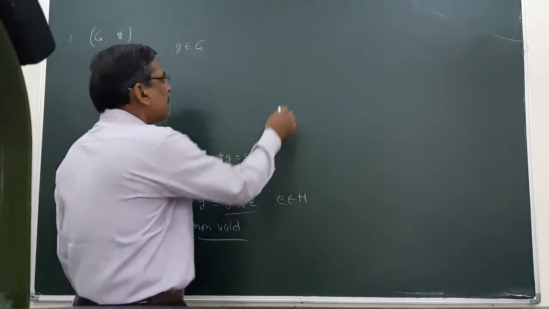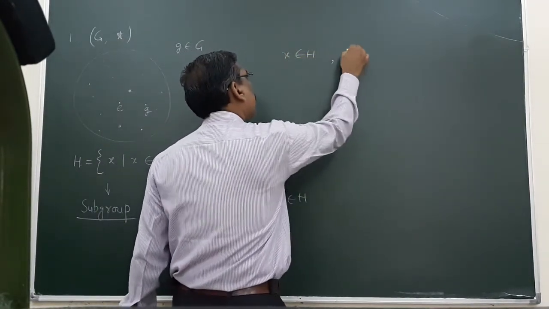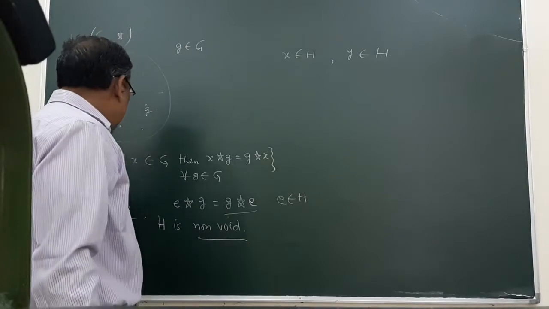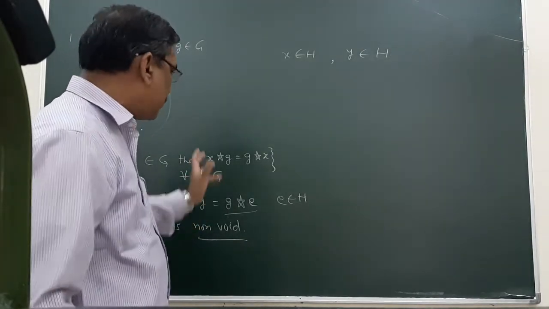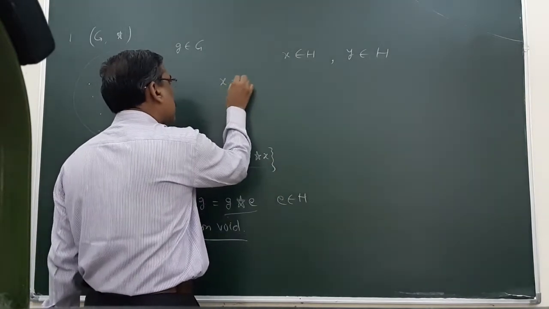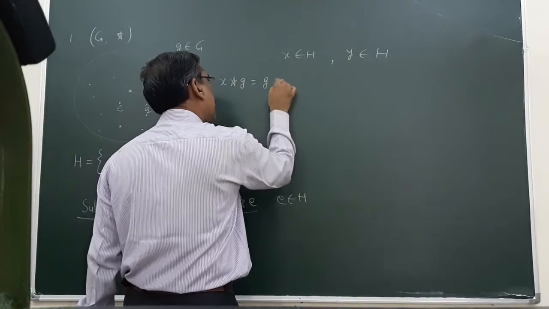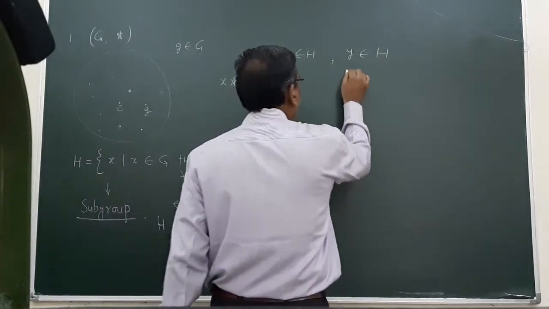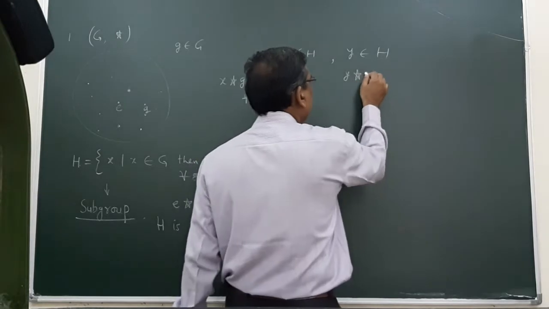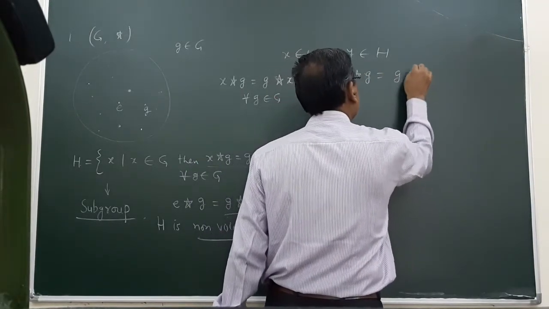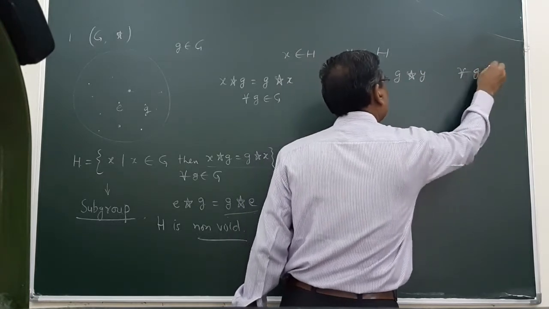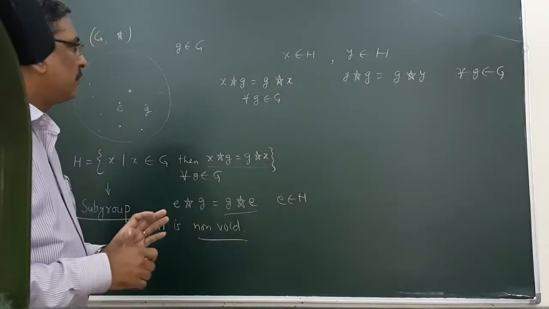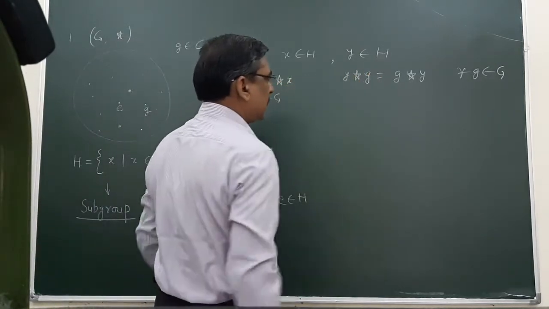Let us suppose x belongs to H, y belongs to H. These are two elements, and if x and y are members of this set, then naturally with this property, xg is equal to gx for all g belongs to G, and yg is equal to gy for all g belongs to G, since x and y are two elements of this set. Therefore, we have these two results.